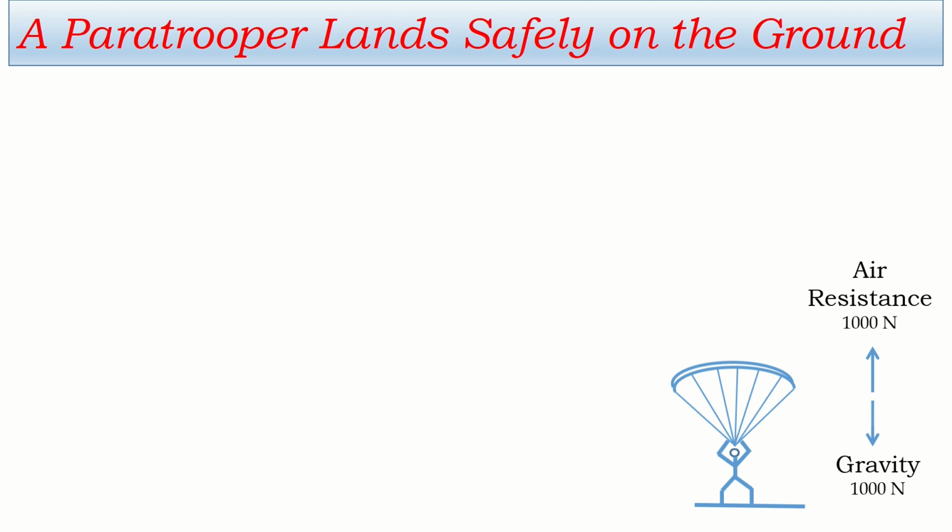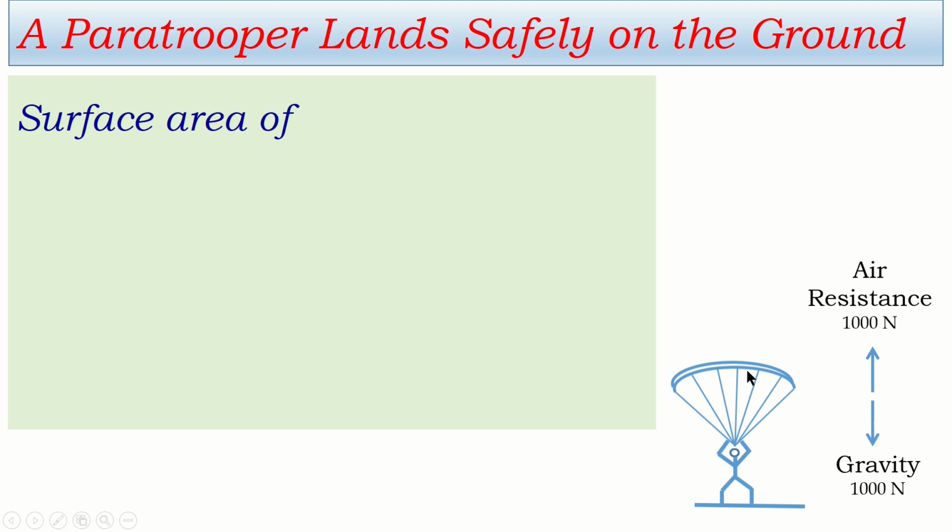I mean to say, air resistance becomes very huge and it can neutralize the 1000 Newton force. If air resistance is 1000 Newton, then the force of gravity is neutralized. It means without net force, the velocity of the body cannot increase, so he falls with uniform velocity. If a man falls with uniform velocity, then landing will be safe.